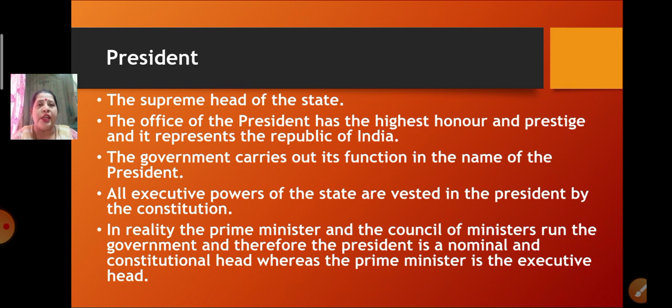All executive powers of the state lie in the hands of the president only. It is fully given to the president by the constitution. So we can say the ultimate executive powers of India lie in the hands of the president.